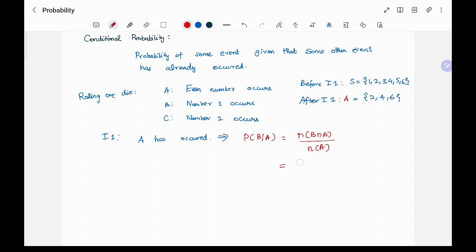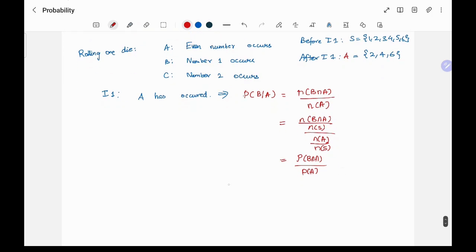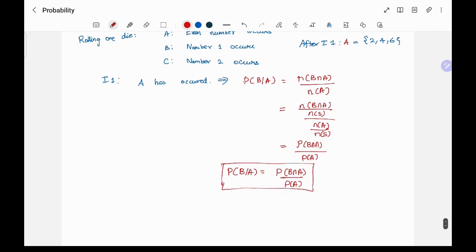But if you also notice, this is nothing but N of B intersection A by N of S divided by N of A by N of S. I just divide both numerator and denominator by N of S. So the numerator is nothing but P of B intersection A divided by P of A, right? So P of B given A is nothing but P of B intersection A divided by P of A. So this is also an important formula which can be used in many cases.